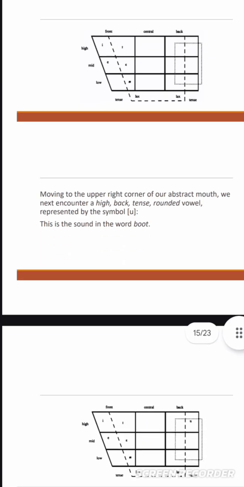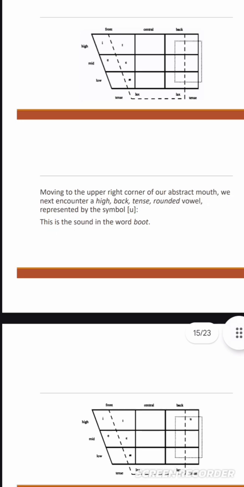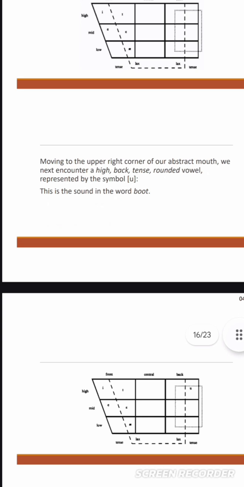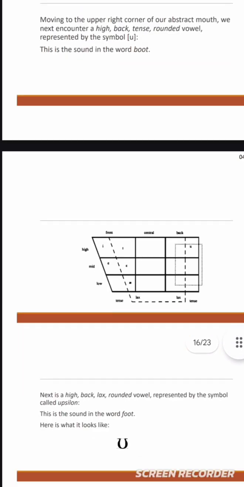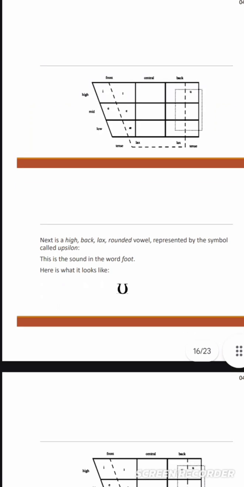Moving to the upper right corner of our abstract mouth, we next encounter a high, back, tense vowel represented by the symbol u. This is the sound in the word boot. It is a back vowel.